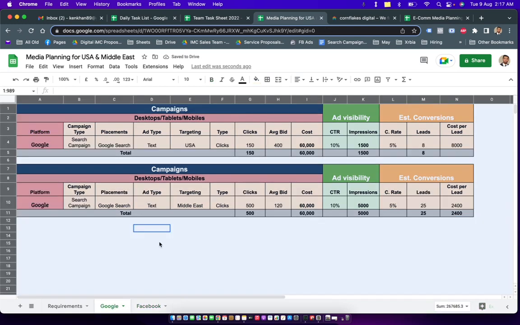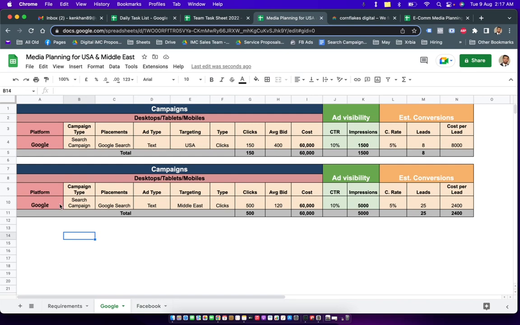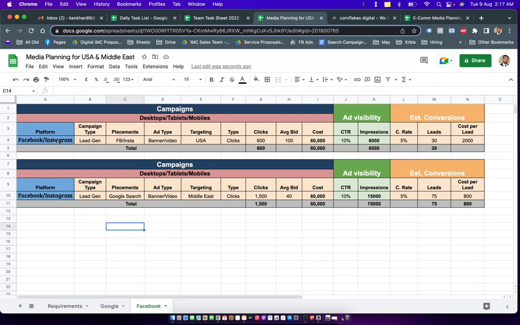So we have four plans over here. First plan for Google in USA, second for Google in Middle East. This is both for Google, and third plan for Facebook and Instagram in USA, and then Facebook and Instagram in Middle East. Well, if you want, you can separate Facebook and Instagram plans, having a little higher value on Instagram. But I took an average of both the platforms because the platform is almost the same. And this should be the estimated number of leads which we can get if we spend 60,000 on each of these platforms.